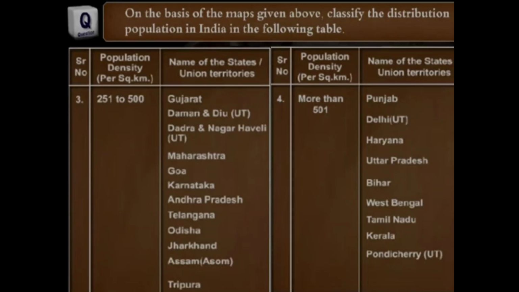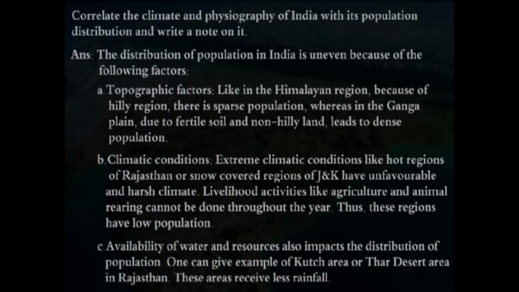Now students, correlate the climate and physiography of India with its population distribution and write a note on it. That means we just need to show the correlation between climate and physiography of India. The distribution of population in India is uneven because of the following factors. That means it is not equally distributed everywhere. In some states population is very sparse, in some very dense, and in some areas it is average.